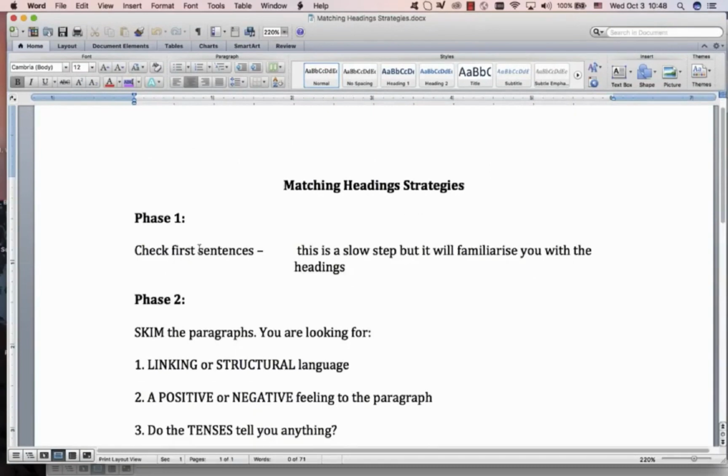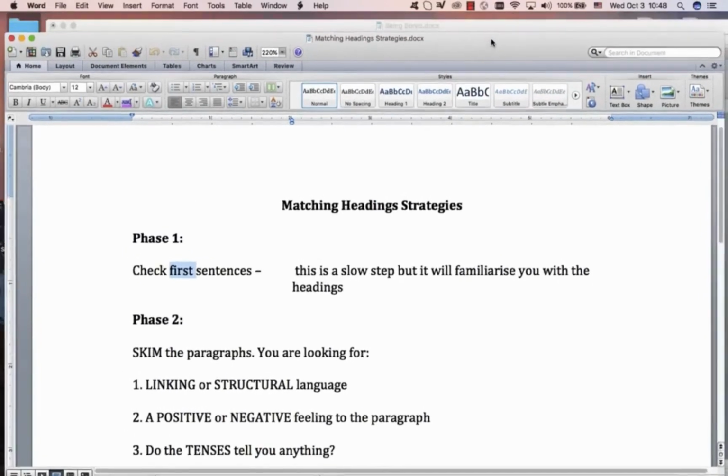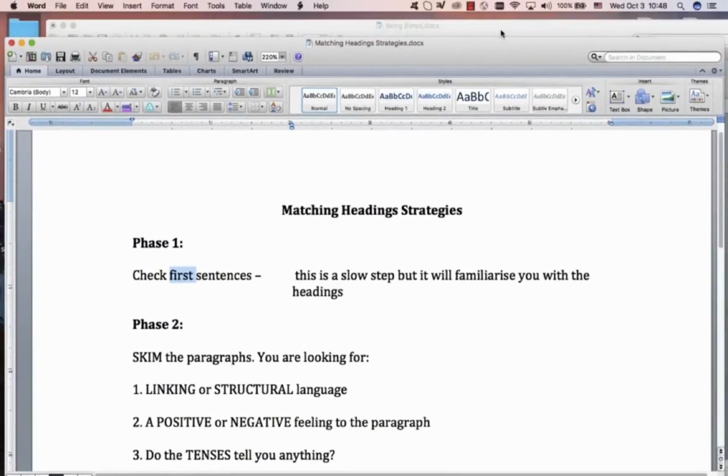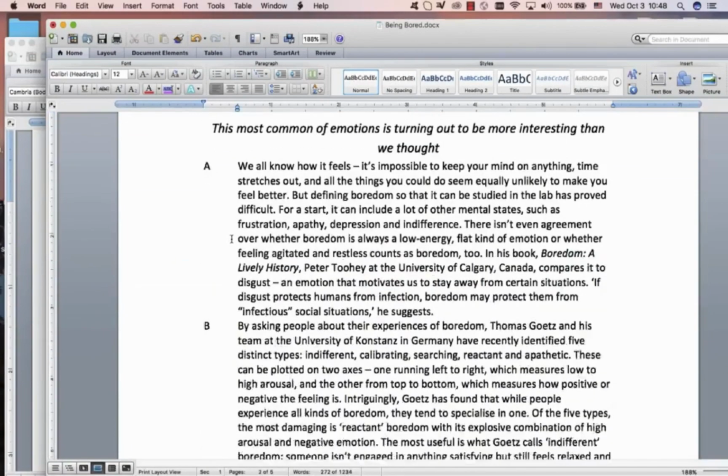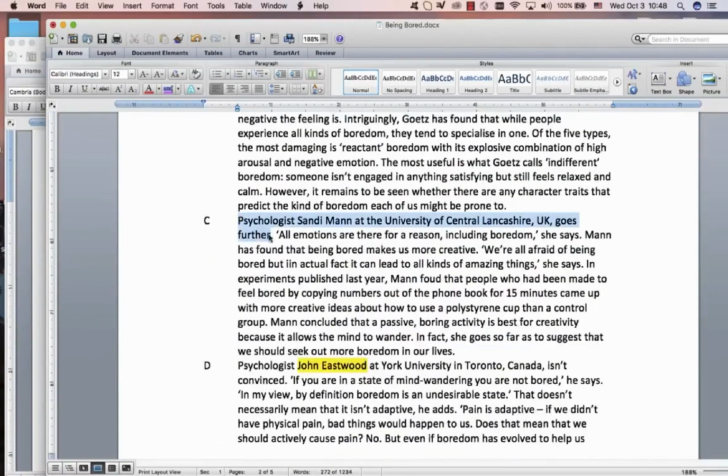In those 3 videos, we created this document over here: phase 1, phase 2, phase 3. What I want to focus on in this matching headings reading is that it's not always the first sentence. Sometimes it's the first and the second sentence. Maybe in matching reading 1 it'll be the first sentence, but it really depends on the style of the writer, whether the first sentence of the paragraph is his topic sentence. Some writers don't do it like that, and this is a very good example, so let me show you what I mean.